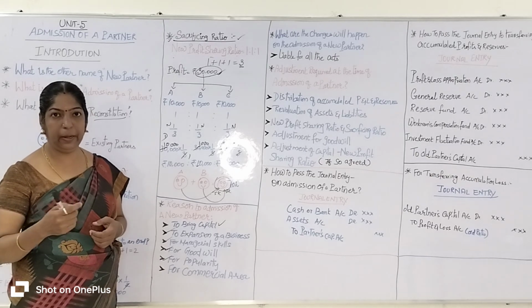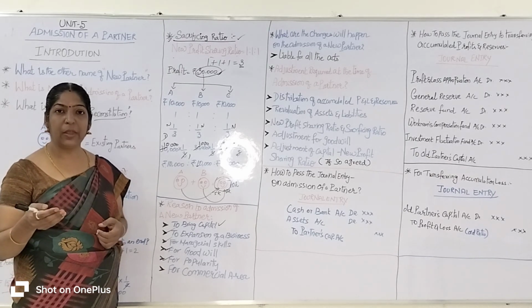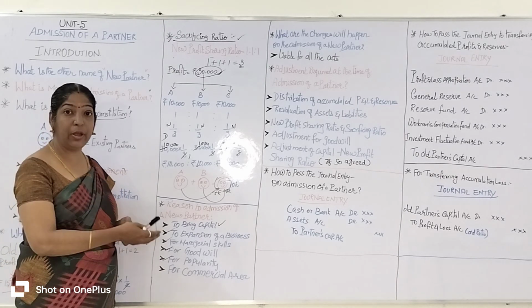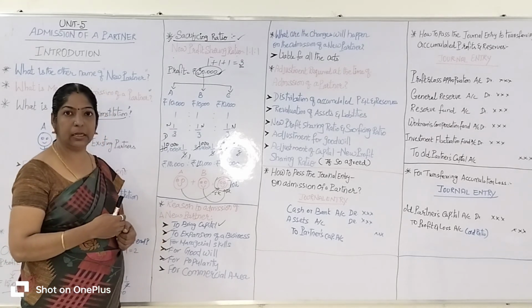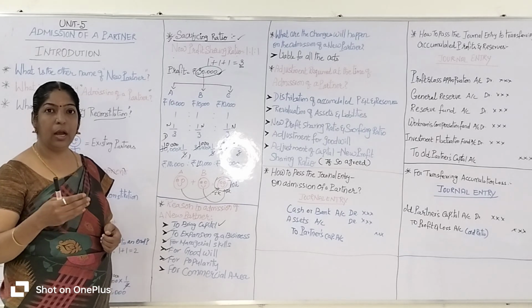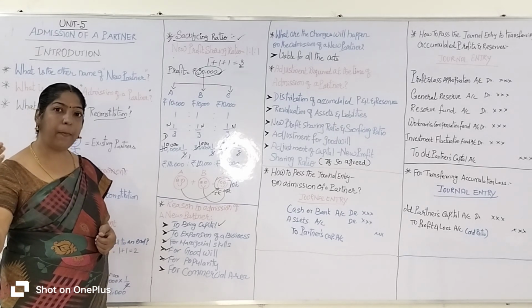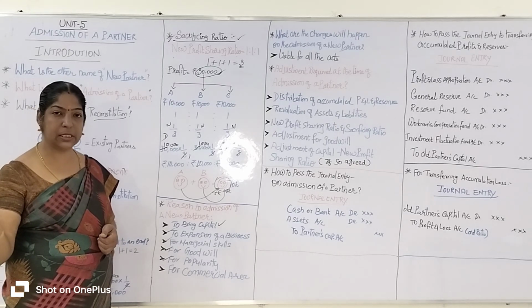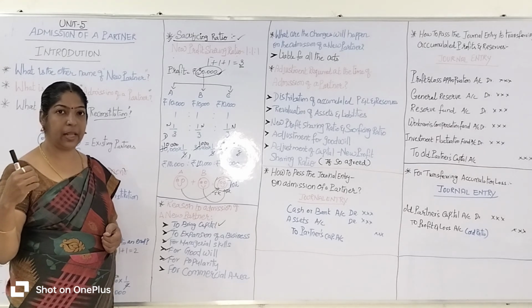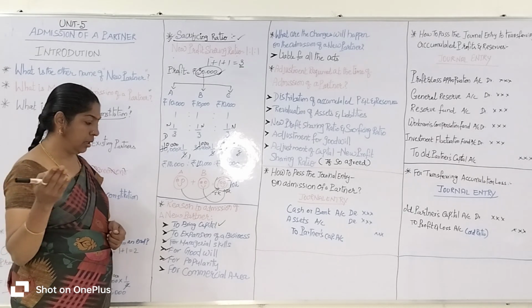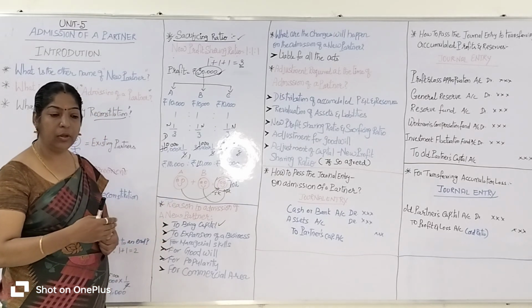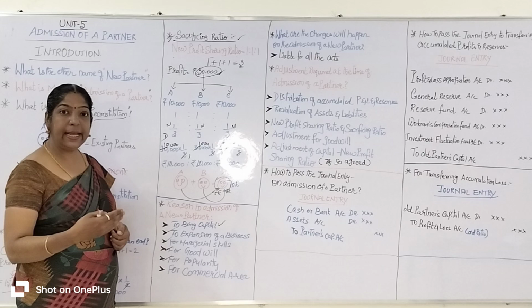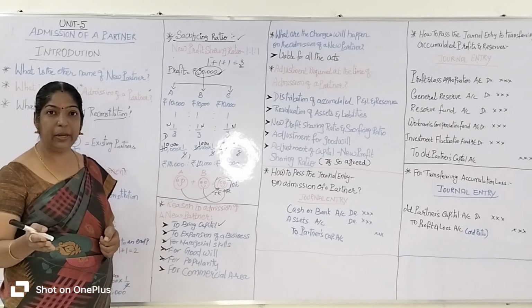Their product sells easily to the people because of their familiar face, famous figure and popular person. So they decided to admit a new partner as a celebrity, to sell their product very easily and reach the people easily.